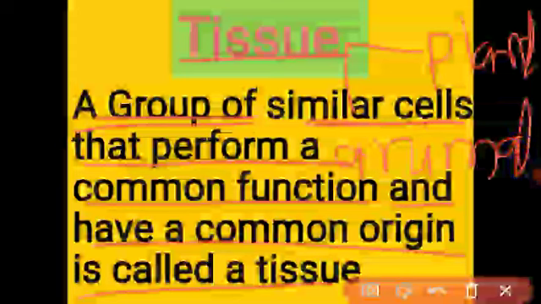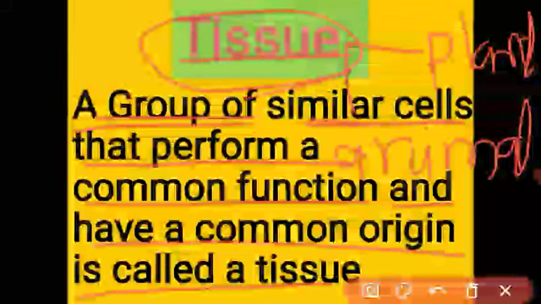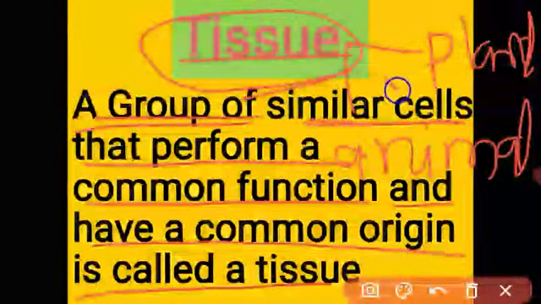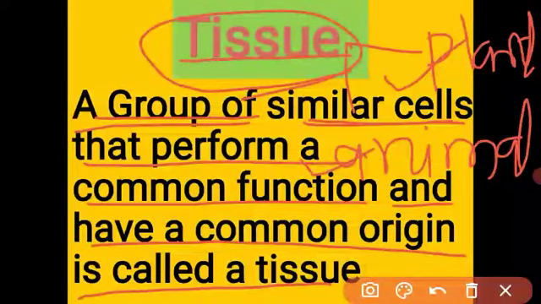All different kinds of plants are made from tissue, and in this lesson we will study each and every type of tissue in detail. In my next lecture I will explain in detail what is meant by plant tissue and animal tissue and their subtypes. Got it, students? In today's lecture I explained what is meant by tissue.